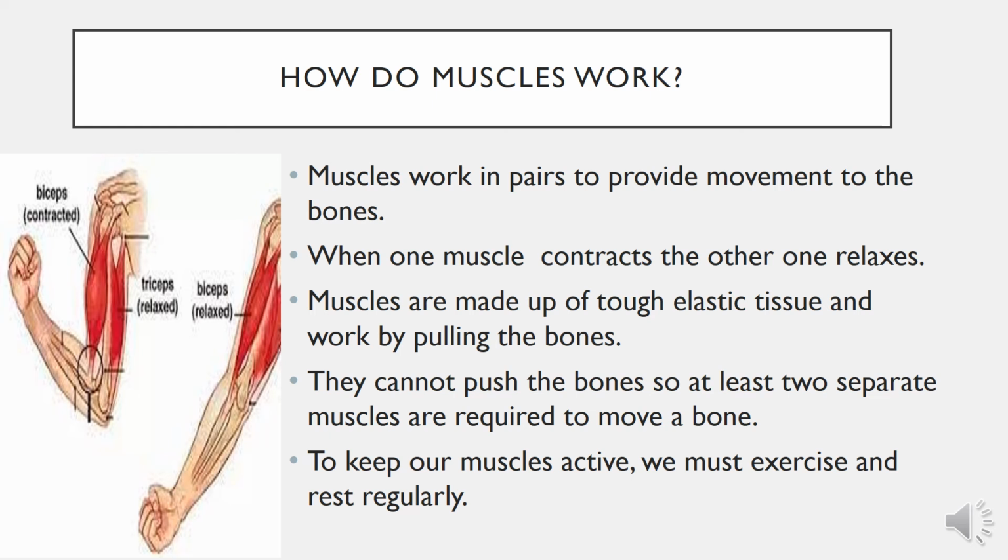They cannot push the bones, so at least two separate muscles are required to move a bone. Bones cannot be pushed from their places. So if you want to raise your hand, the bone has to be moved. There are two muscles which are attached to the bones. If one contracts, the other one relaxes. Two muscles known as biceps and triceps move our arm up and down. It's clearly depicted in the picture.